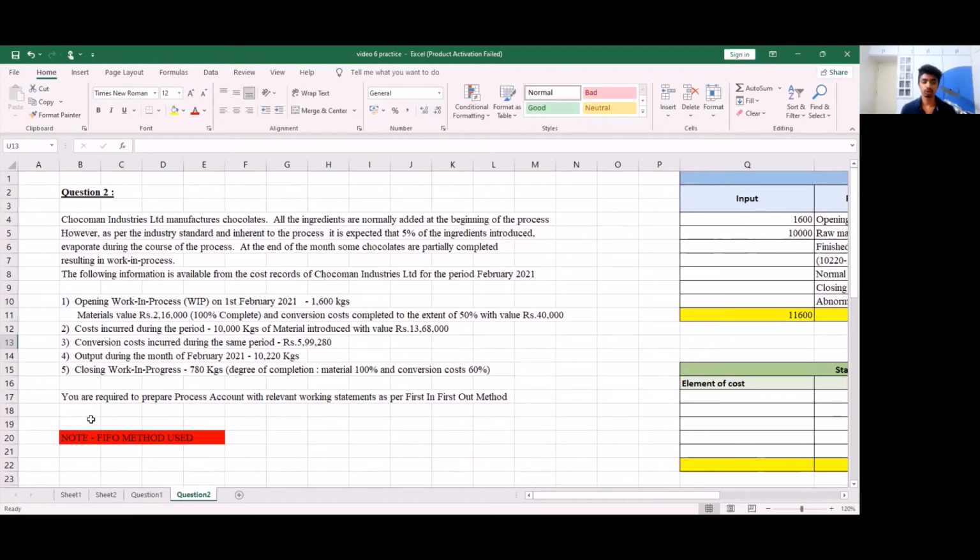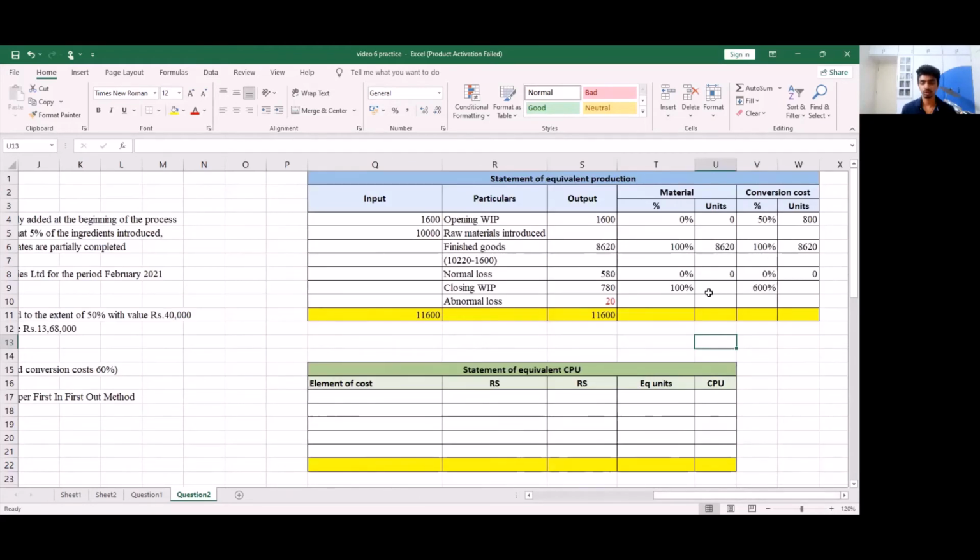But as for our work in progress, this 100% work has been completed this year and 60% work has also been completed this year. So 100% of 780 is going to give me 780 and 60% of 780 is going to give me 468.